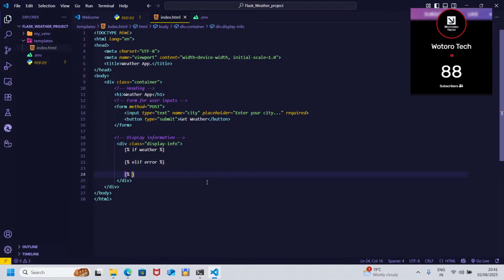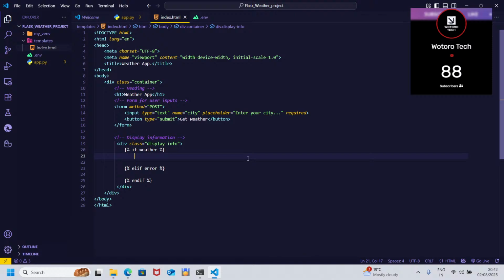That is the syntax for Jinja, the templating engine for Flask. So if weather, Jinja lets you write Python code inside HTML. So you start with if, then elif, and when you're closing it should be an endif, and don't forget the curly brackets and the percent sign. Anyway, that is it.